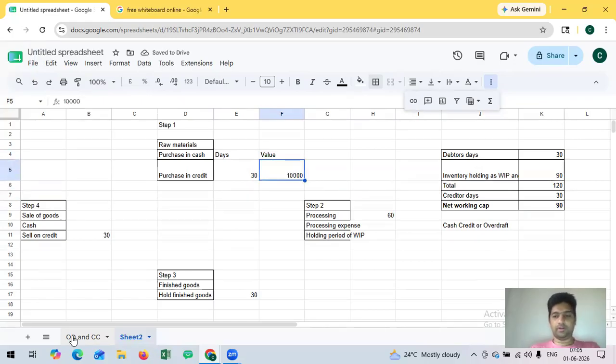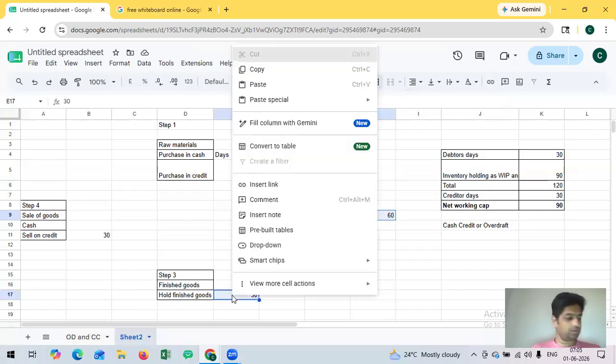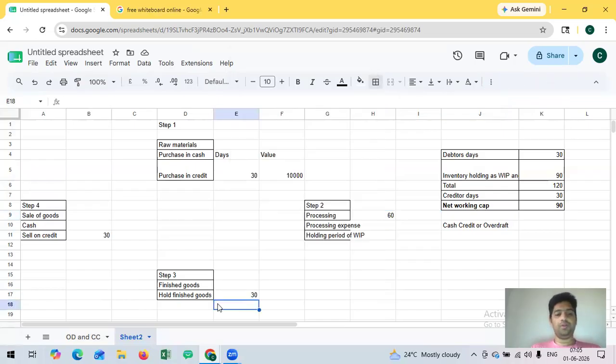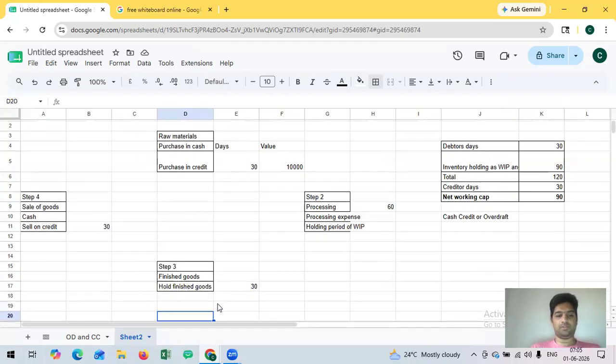So they have got a credit period for 10,000 rupees, meaning that is the inventory holding. That is the inventory that they hold now, and they get it for 30 days. This inventory, they are holding both as finished goods and in the processing period. When they purchase inventory, it will be on the liability side.